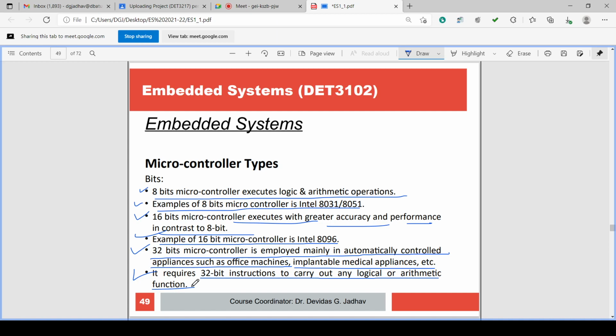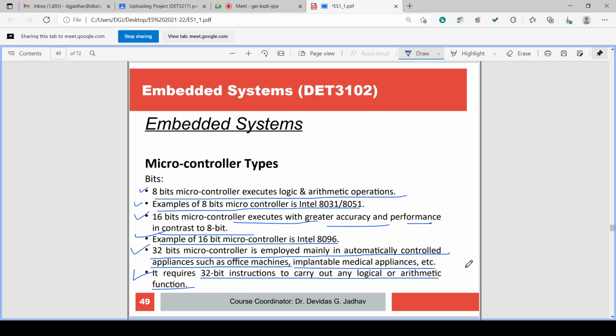But 32-bit microcontroller is employed for automatic control of appliances. Example, office machines and implantable medical applications. Implantable medical applications will have more complicated operation.